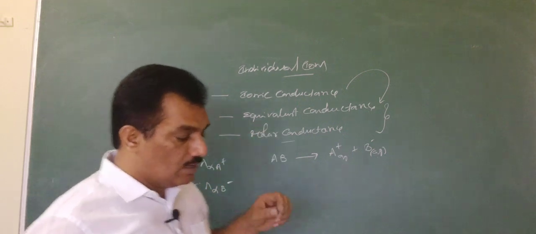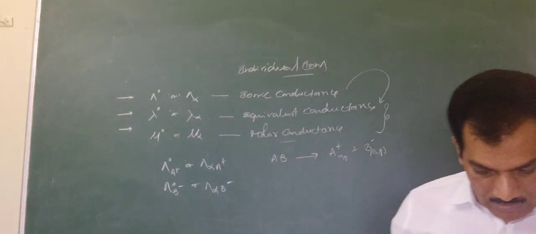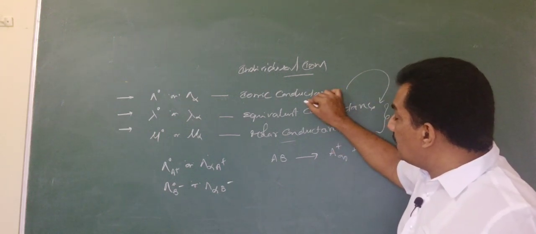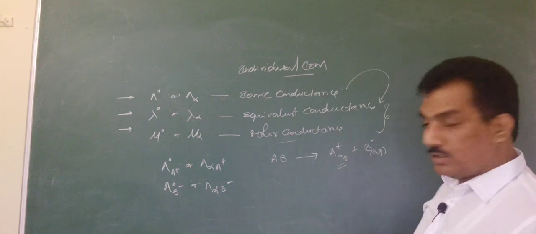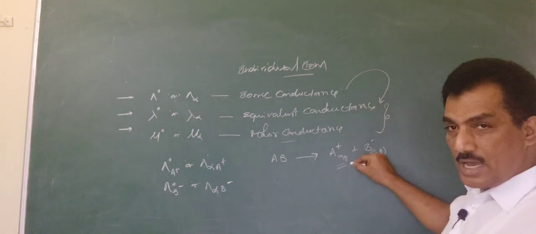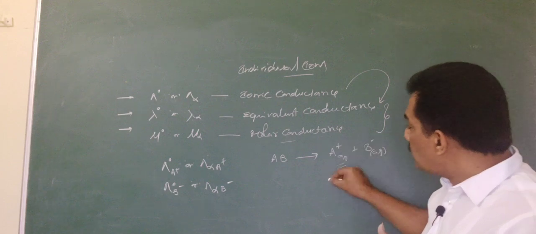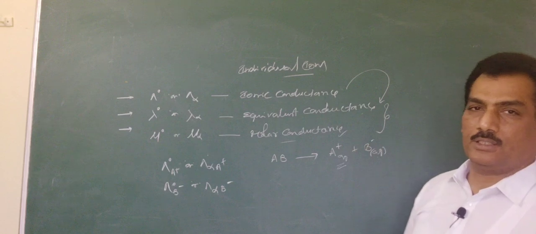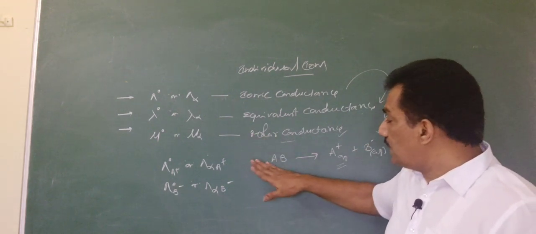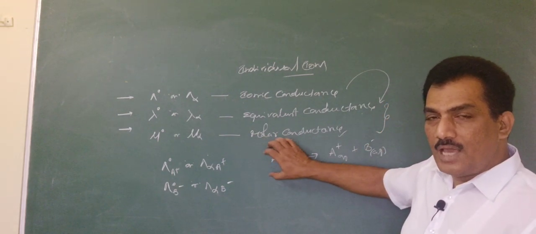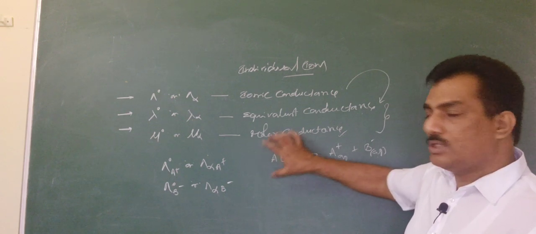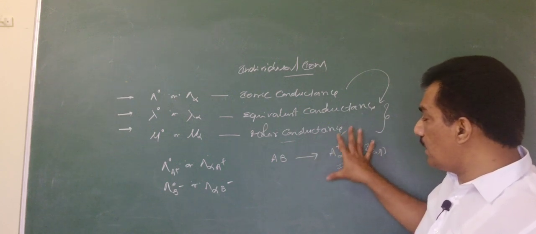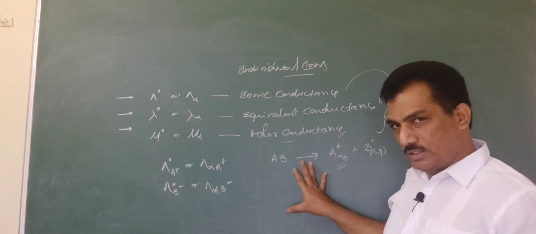Here, one more clarification. Individual ions have the ionic conductance. At the same time, each one has the equivalent conductance, and each ion has molar conductance. For the electrolyte, ionic conductance is not there. The ionic conductance of an electrolyte is nothing but the individual ion conductances. We define the ionic conductance only with respect to individual ions.